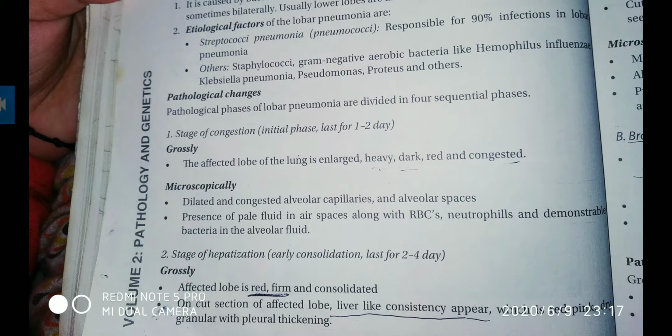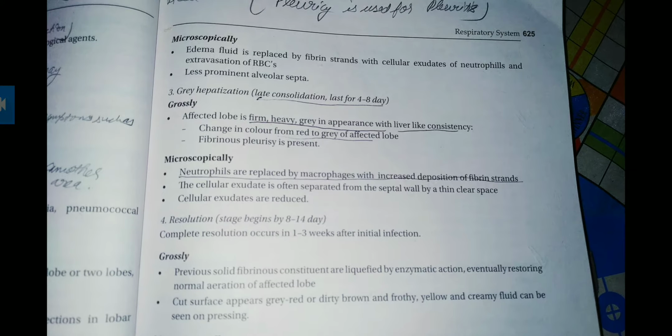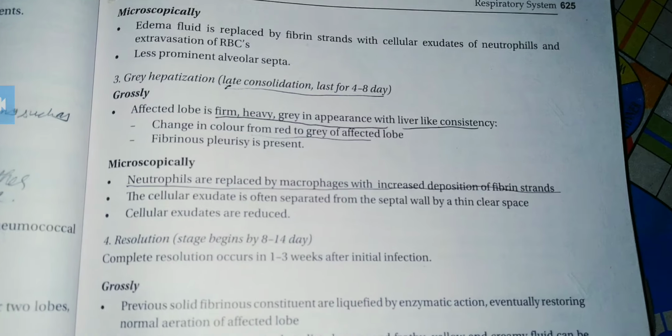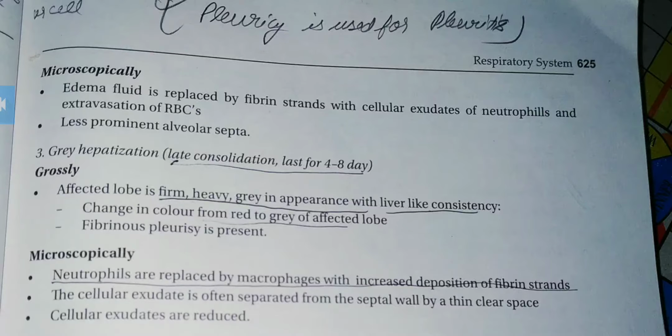Then stage of hepatization, early consolidation, lasts for 2 to 4 days. Here grossly the affected lobe is red, firm and consolidated. On cut section of the affected lobe, there is liver-like consistency, which is red, pink, dry, granular with pleural thickening. Microscopically, the stage of hepatization has edema, fluid is replaced by fibrin strands with cellular exudates of neutrophils and extravasation of RBCs. Less prominent alveolar septum; the septum of the alveoli is very less.